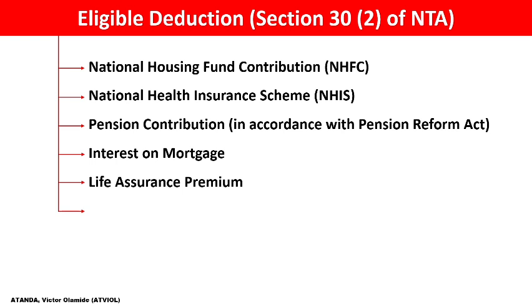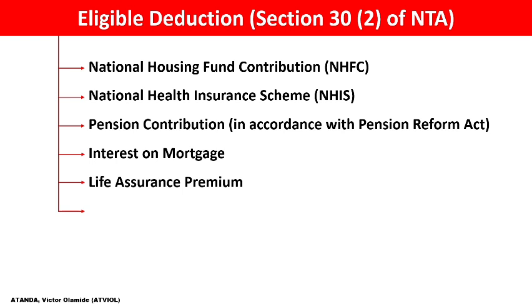For instance, you paid for life insurance for, let's say, 3 years. The amount we are going to capture in a year of assessment is the total amount you paid divided by 3 years, captured for the year to which it relates.